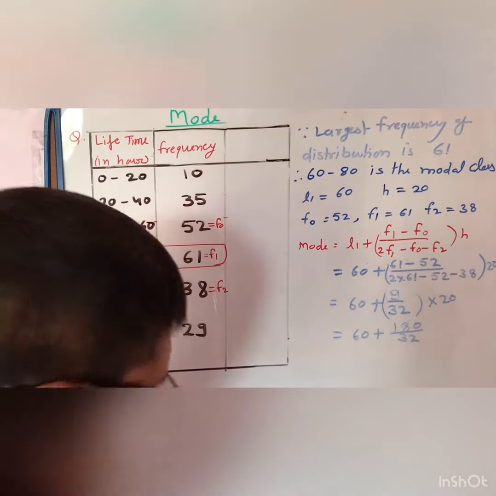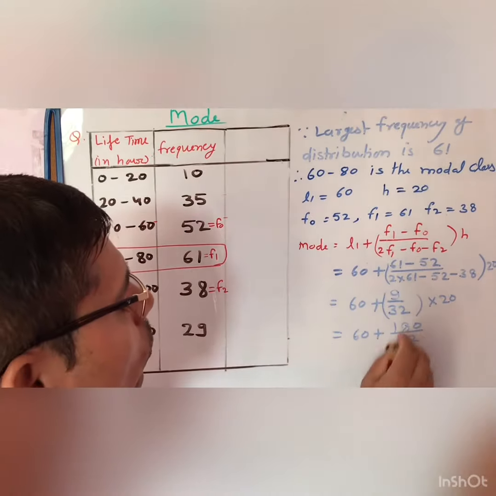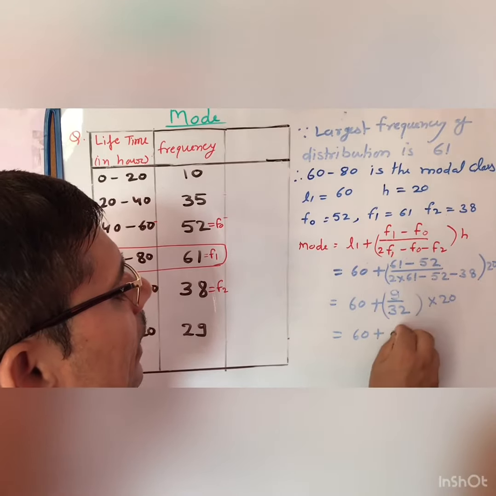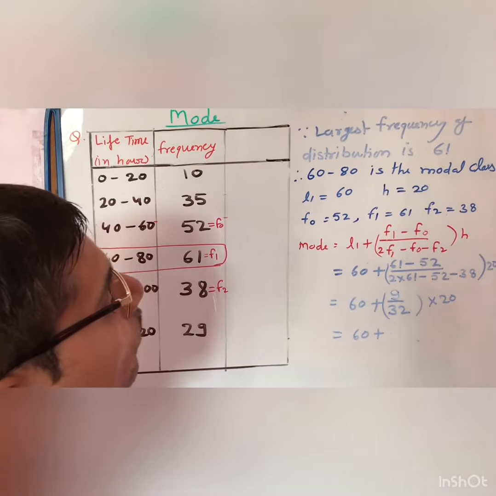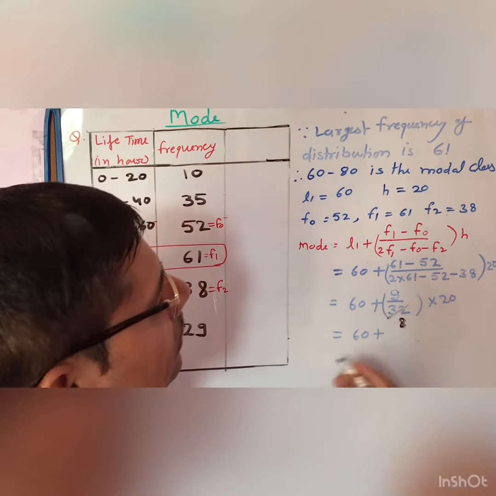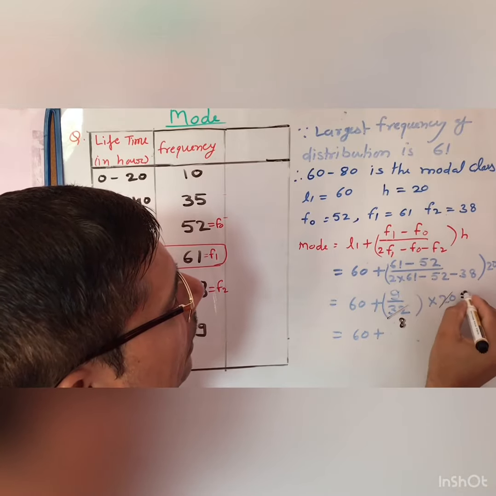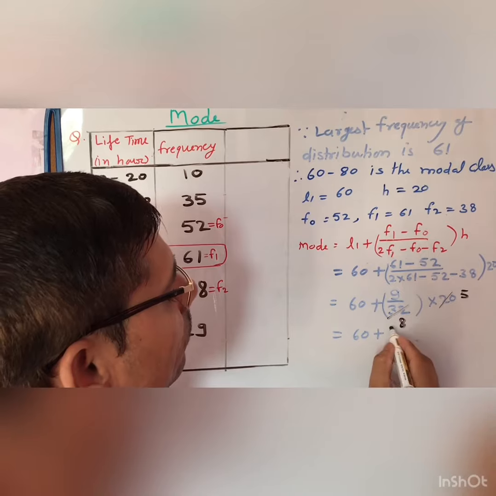Otherwise you can cancel it by the table of 4: 4 eights 32 and 4 fives 20. Now 5 nines 45 upon 8.